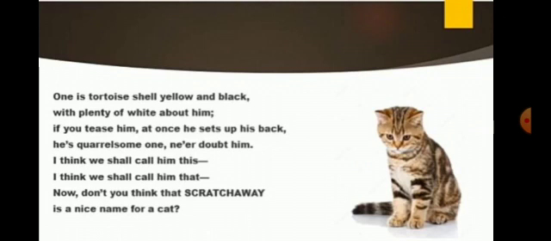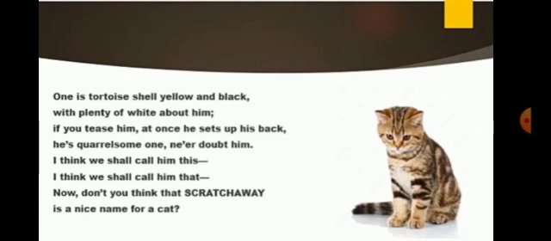Next, we'll see the third stanza. One is tortoiseshell, yellow and black, with plenty of white about him. If you tease him, at once he sets up his back. He quarrels with someone, never doubt him. I think we shall call him this, I think we shall call him that.